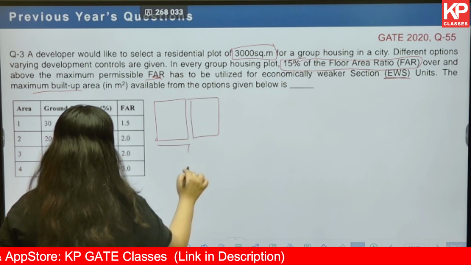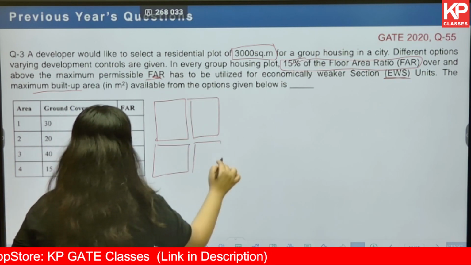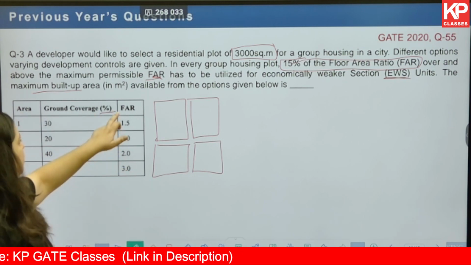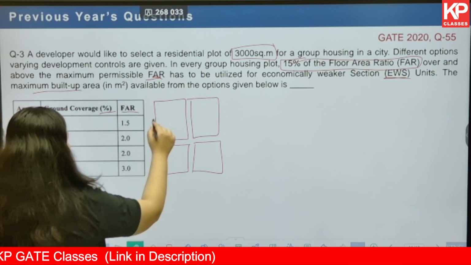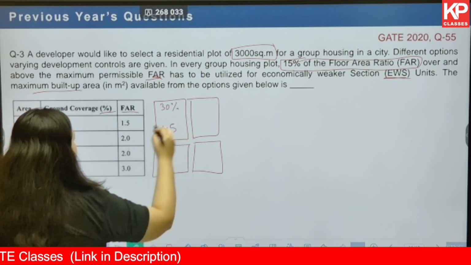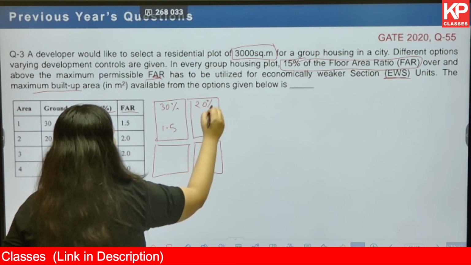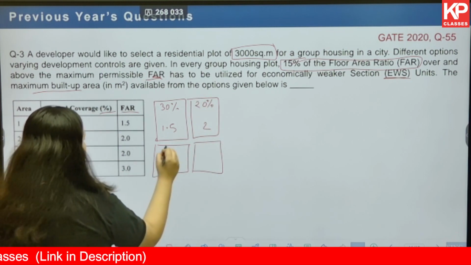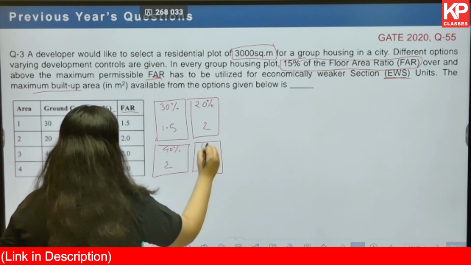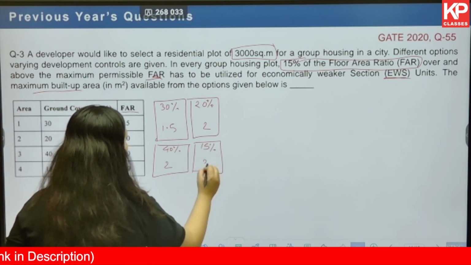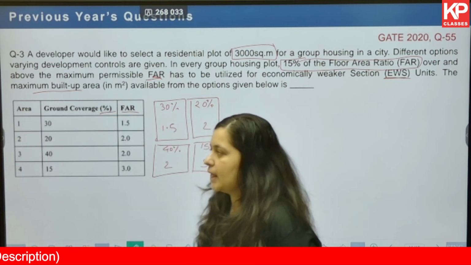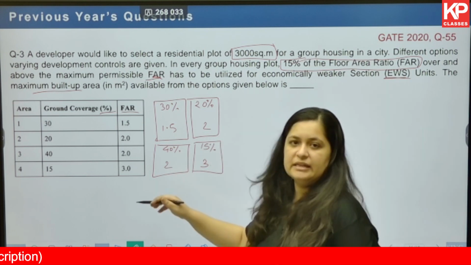Now there are projects A, B, C and D, in which ground coverage in percentage has been given and FAR has been given. The first one is 30% with 1.5 FAR. Next is 20% with 2 FAR. Next 40% with 2 FAR and 15% with 3 FAR. Now which one are you going to choose? This is very easy.